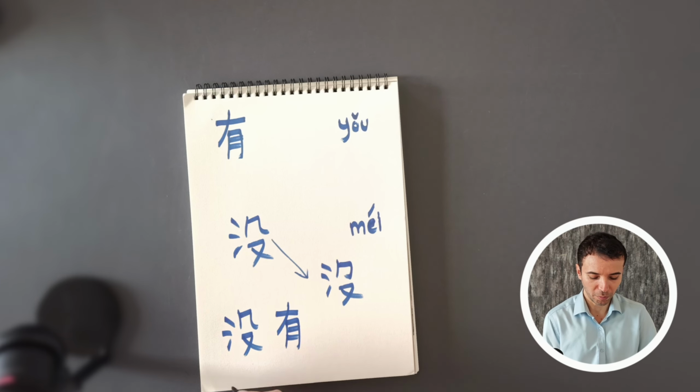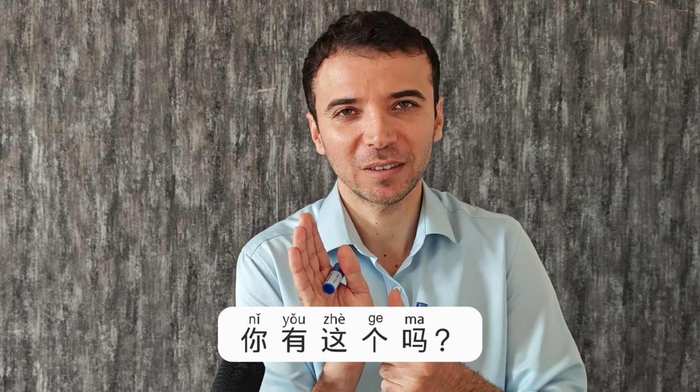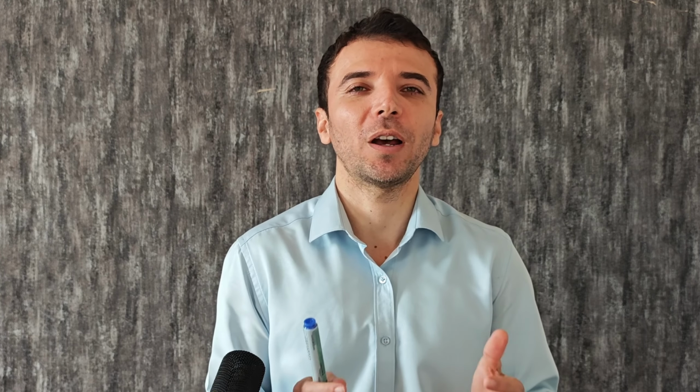Okay, 没有. If you have a picture of something that you want, you can go to a shop and say 你有这个吗? Do you have this? Or do you have this one? If they have it, the owner will say 有. If they don't have it, they will say 没有. Okay? 有 to have, 没有 not have. Alright, let's take a look at the next character.